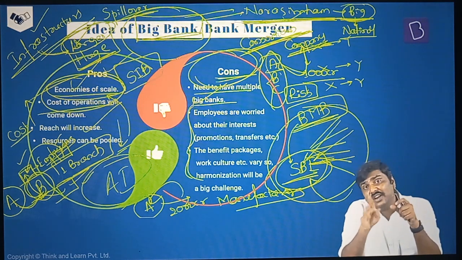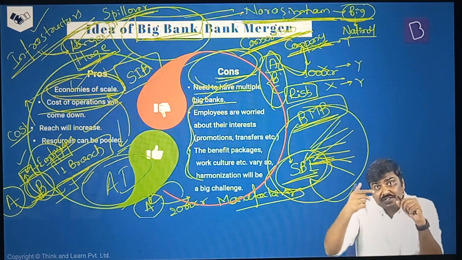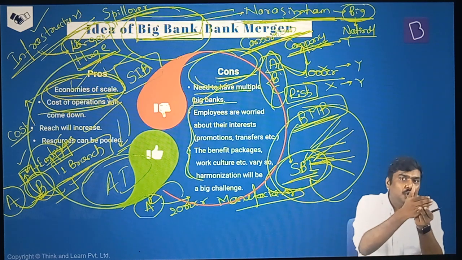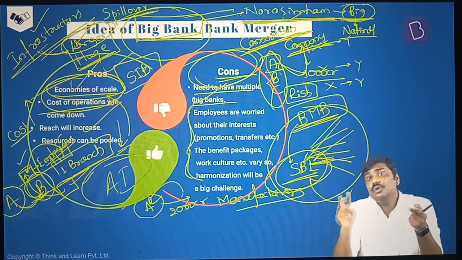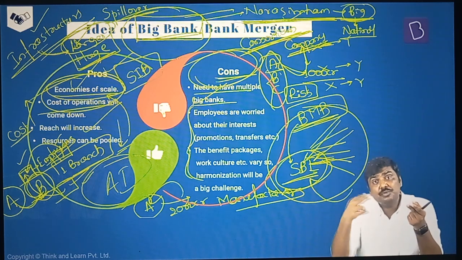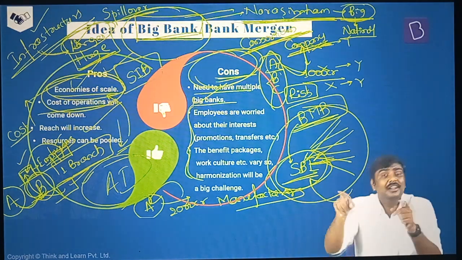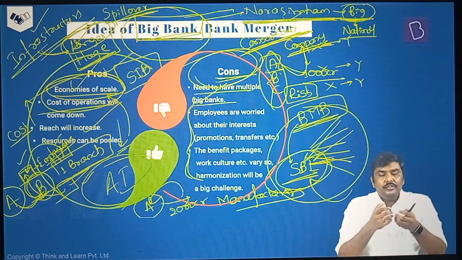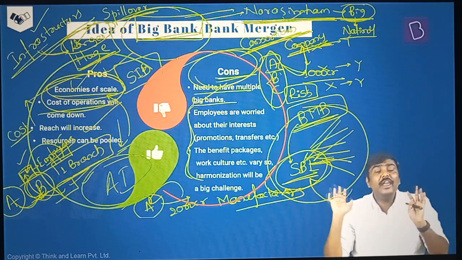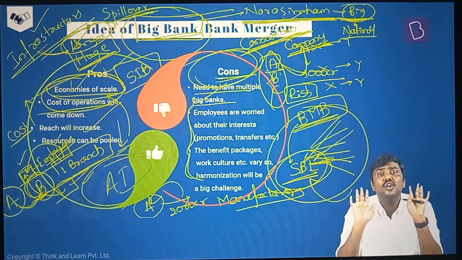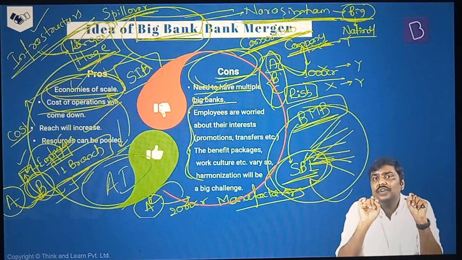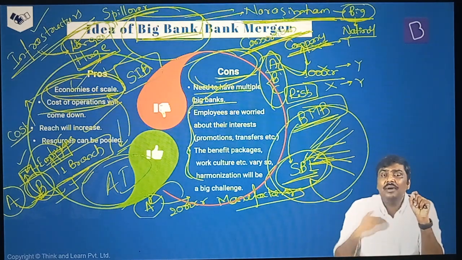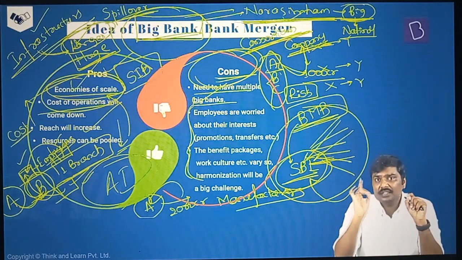And what happens if you are identified as a DSIB? RBI will impose more restrictions on you. Remember this. The guidelines and regulations which are applicable to all the banks will not be the only ones applicable to you. Rather, these restrictions will be much more stringent, much more strict in the context of these DSIBs. Why? RBI says, I do not want to allow these banks to fail. These are very, very important for the economy. Hence, I will regulate them much better, under much stricter norms. That is the first point.